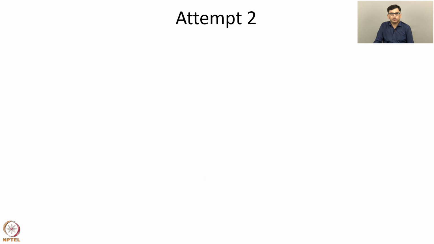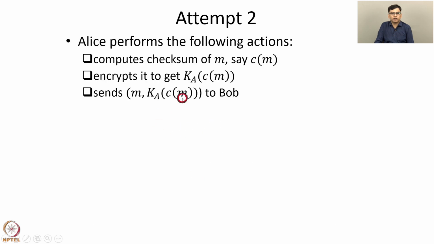Here's another possible attempt. Alice performs the following actions. She computes the checksum of M, say C of M, and to hide the checksum, she encrypts it to get Ka of C of M, and then sends M comma Ka of C of M to Bob, where Ka is the secret key used to encrypt the checksum. So Ka of C of M denotes the ciphertext obtained by encrypting C of M using the secret key Ka. So Alice sends the message along with the encrypted checksum.